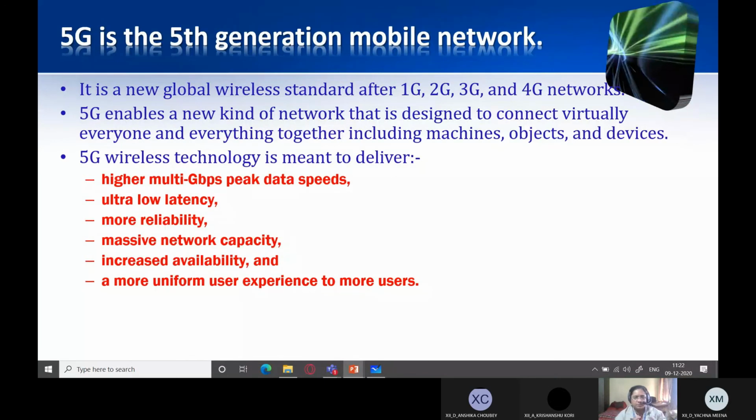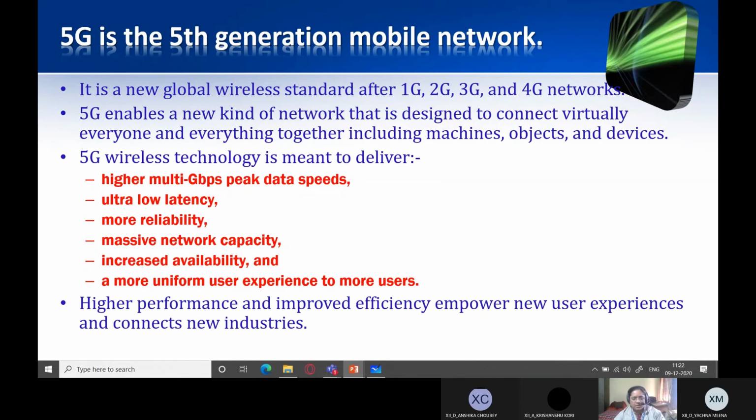Actually, they will be having more towers, but those towers are going to be very small towers, which could be placed at the terraces. And that would cover small areas, the size of the hexagonal cell for which a tower is there. So we'll have smaller cells and each cell would have one 5G tower, which would be much smaller and manageable as compared to the 4G tower. And because in a locality we are going to have multiple such towers, reception is going to be better. Higher performance and improved efficiency empower new user experiences and connect new industries.